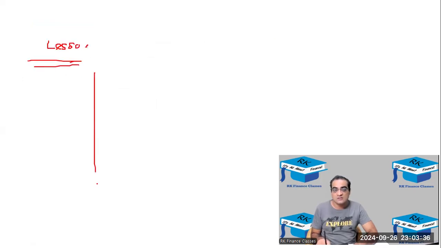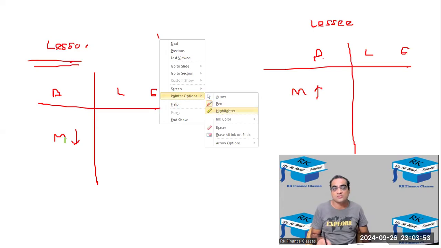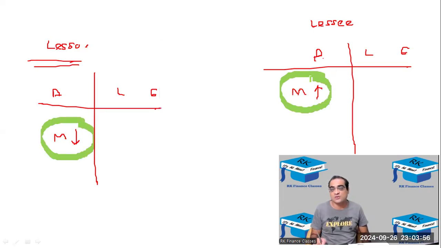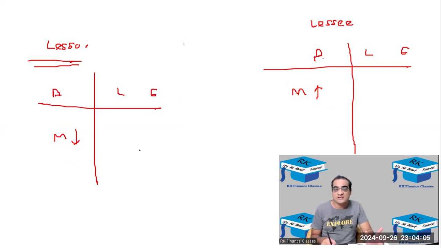So what happens in the case of a financial lease or capital lease? Number one, from the lessor, वो जो लेसर के बैलेंस शीट में जो असेट होता है, जो मशीन होता है, that machine is going to get transferred to the lessee. All right, so the machine will be going down over here, and the machine would be going up over here. The machine which was over here will get shifted over here. But the lessee has not paid for it and the lessor has not received any money. So in the lessor, lease receivable would be going up, and in the lessee, lease payable would be going up.